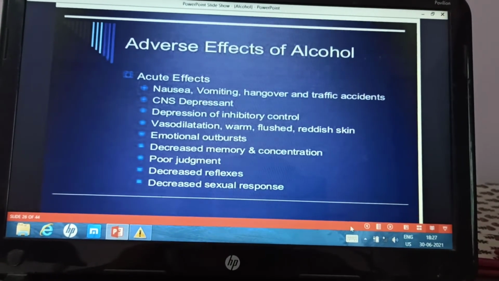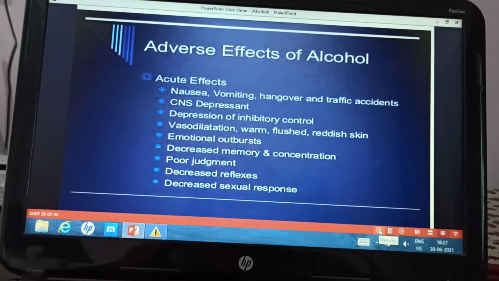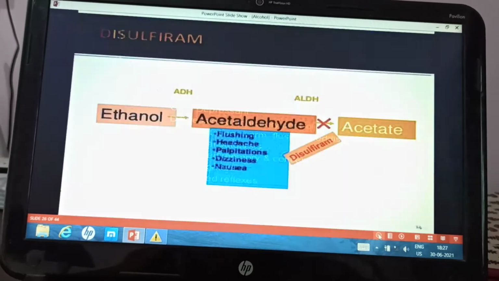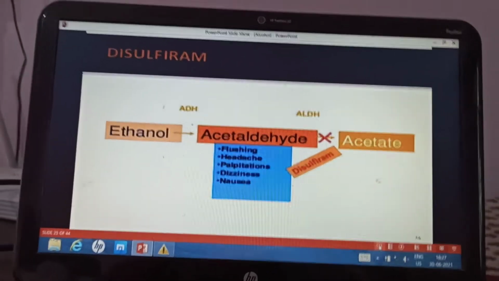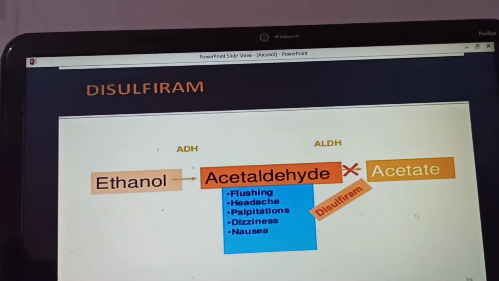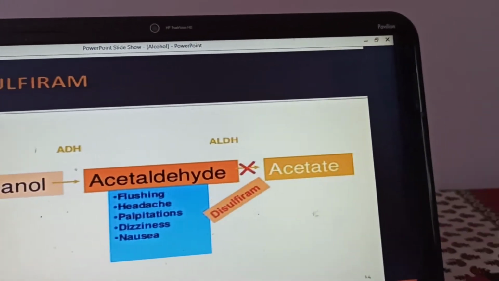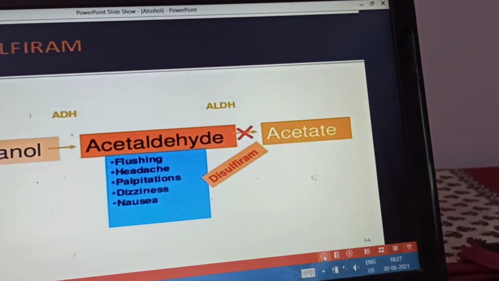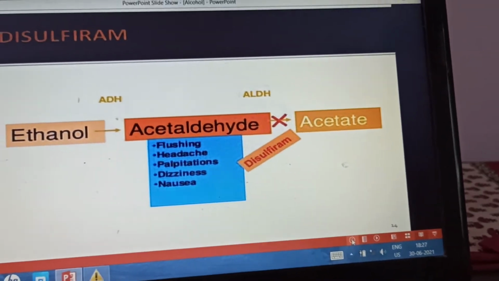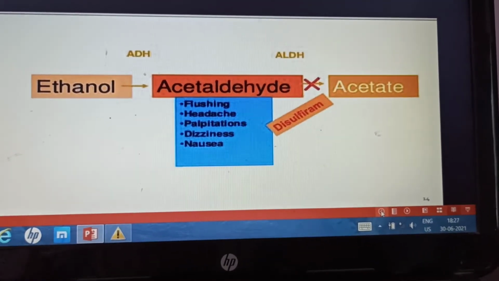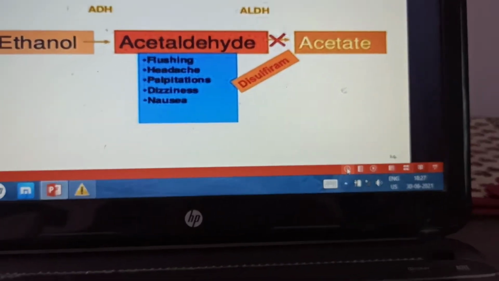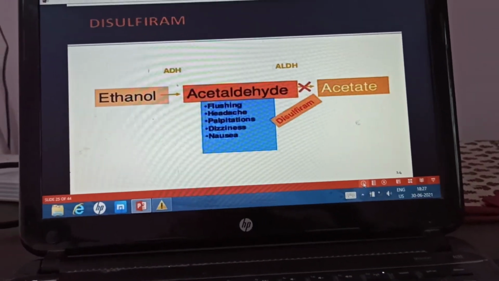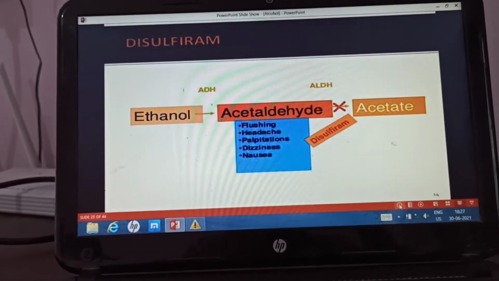Now before going to the adverse effects, let us see the other drugs. Which are the other drugs which lead to disulfiram-like reactions? These are metronidazole, griseofulvin and cefoperazone.